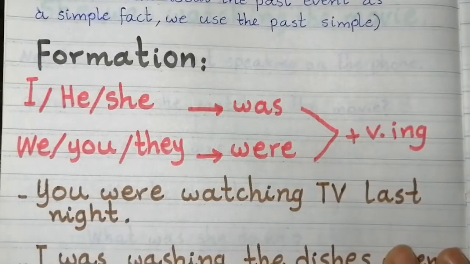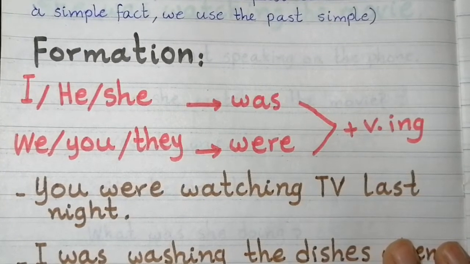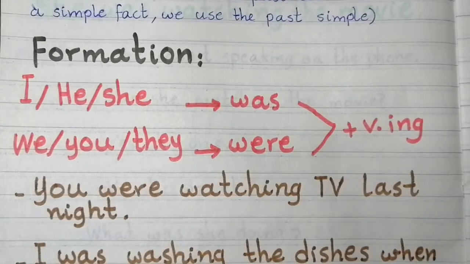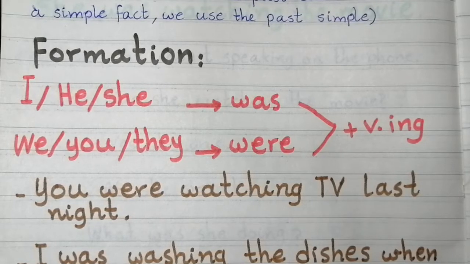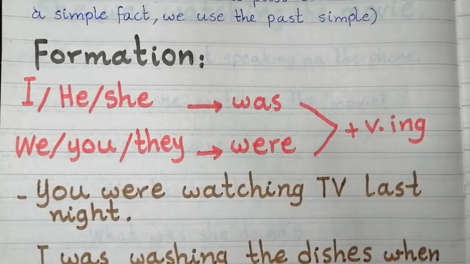How we use past continuous. The formation of this tense. I, he, she, or a singular subject, was, and then we add ing to the verb.